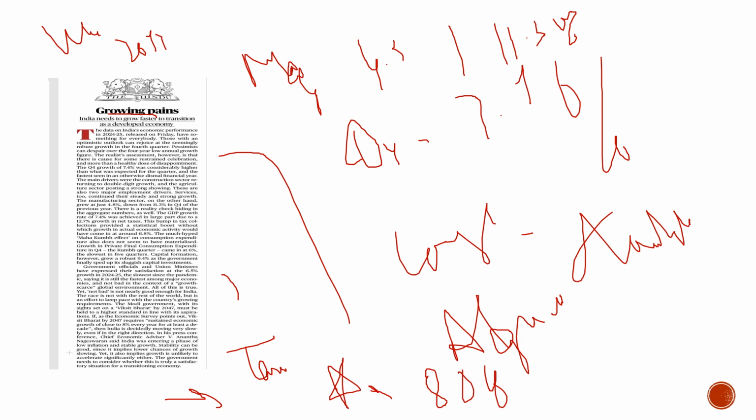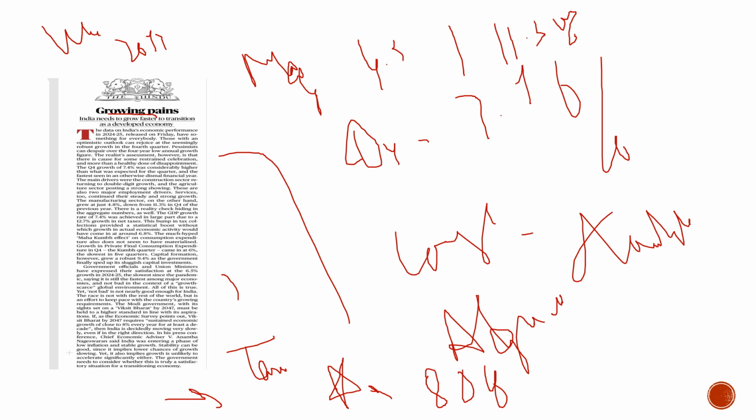Then further, the article gives an analysis of the GDP growth which we had achieved, and what was the major contributor. It was the tax collections. And finally, he gives us a little idea of what we are trying to achieve. We are trying to be Viksit Bharat by 2047.